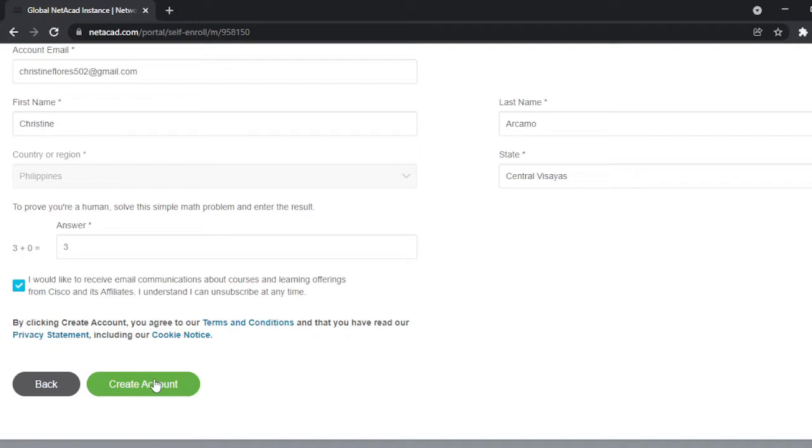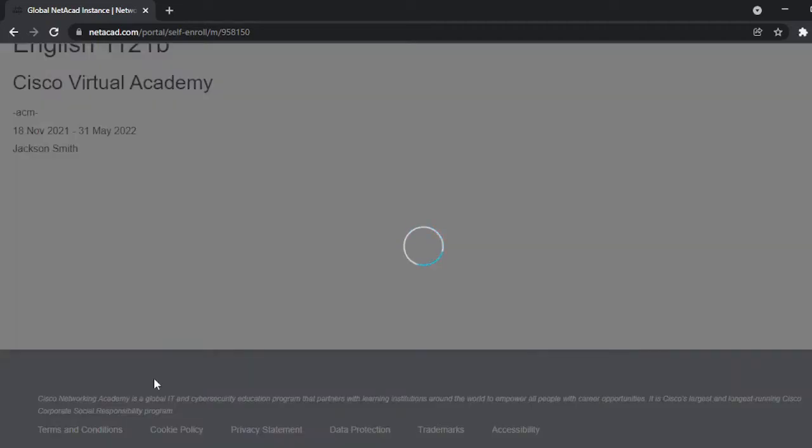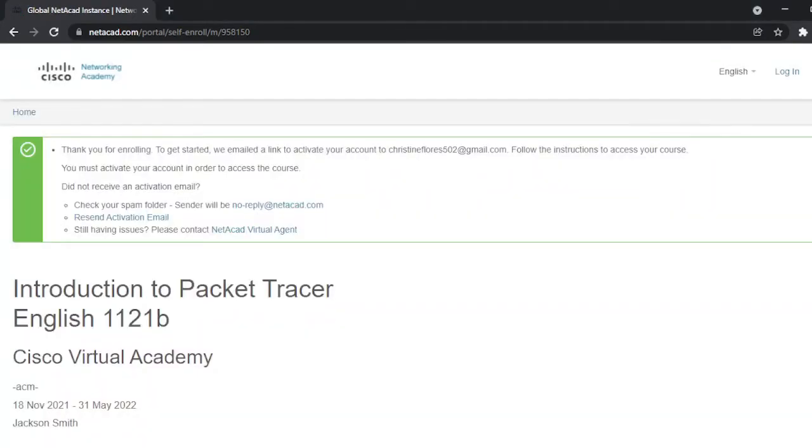So just click this button, and then we will wait. So that's it. There is proof that we have successfully enrolled in this free Cisco Packet Tracer.